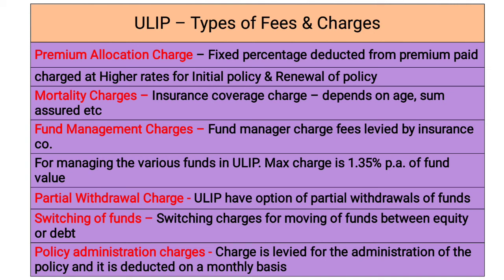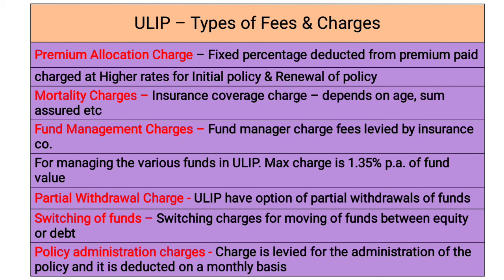Then mortality charges. The policyholder or investor covers his life, so insurance coverage charges are also there, and these coverage charges depend upon the policyholder's age and the sum assured. For example, if he has a sum assured of 5 lakh, then charges will be different. If he has a sum assured of 10 lakh, then charges will differ as per the sum assured and as per his age also.